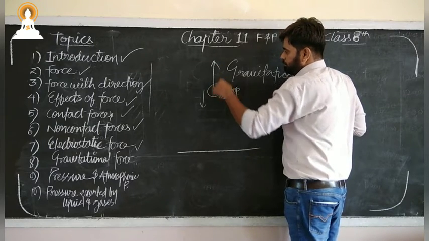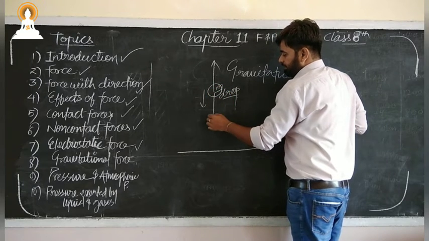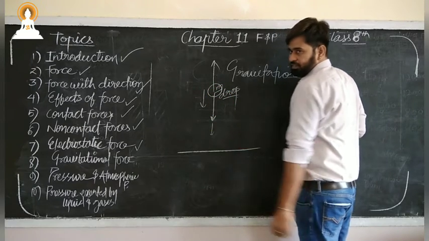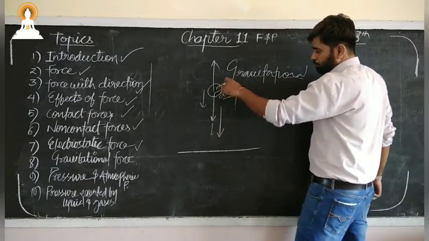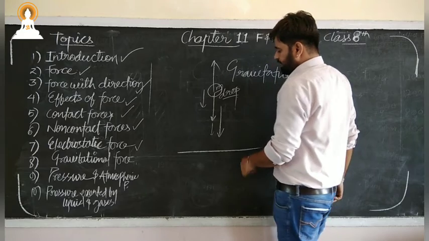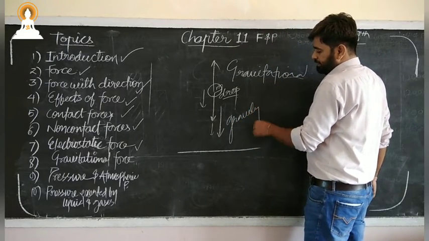Will it move in an upward direction or a downward direction? Definitely it will move in the downward direction. So who is there to pull this particular object downward? That is gravity.